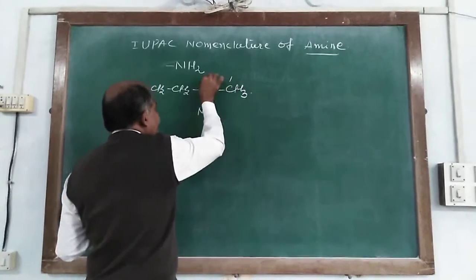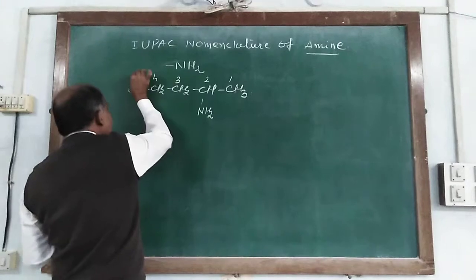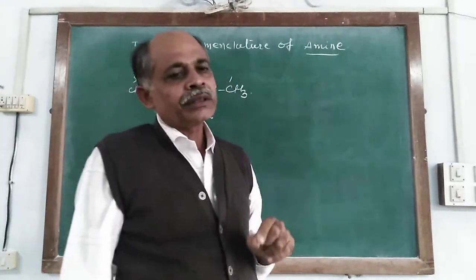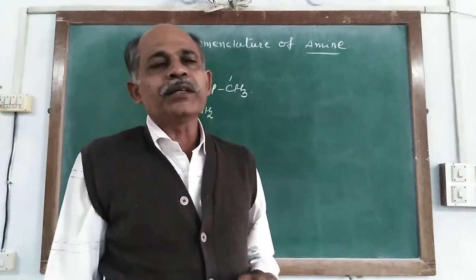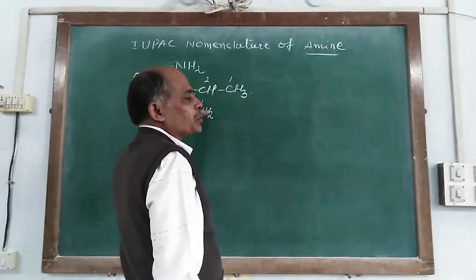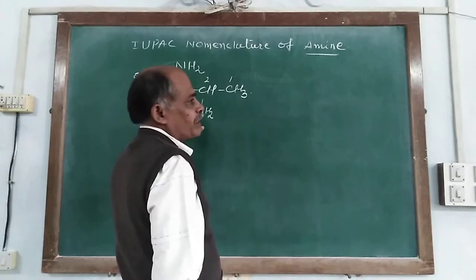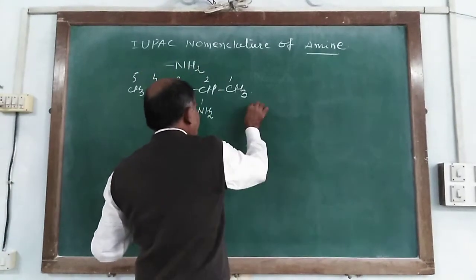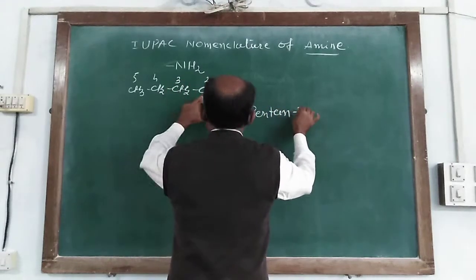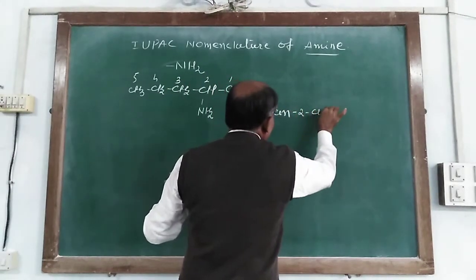So it is 1, 2, 3, 4, 5. The chain constitutes 5 carbon atoms, so it is pentane. And at carbon number 2 it is linking with the amine group, so it is pentane-2-amine.